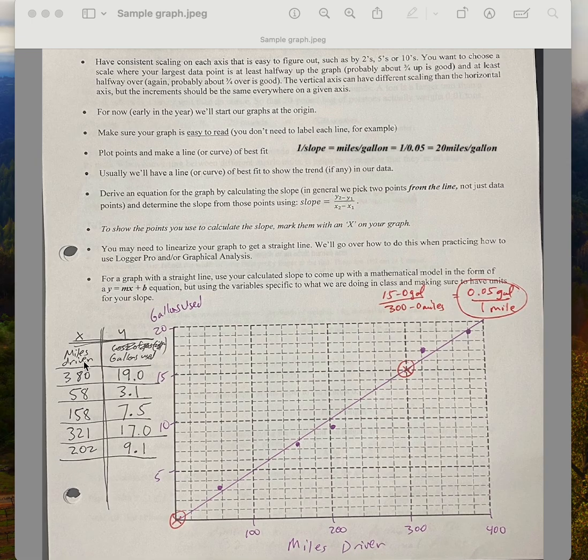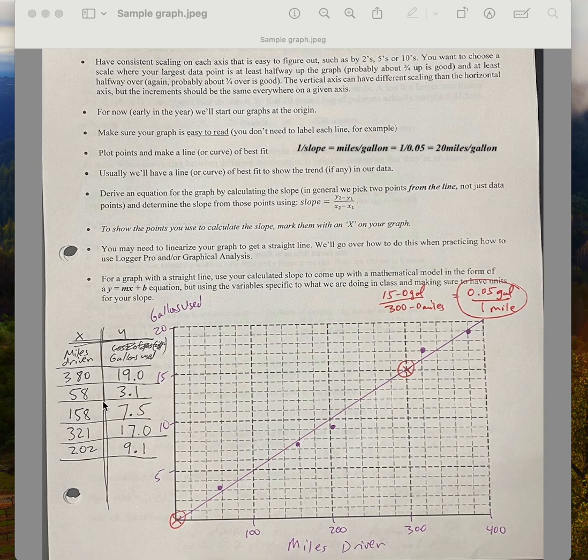So over here, essentially what I've got is a number of values for miles driven by a vehicle and the gallons of fuel used. So the gallons used would depend on how far you drive, so the gallons used are the dependent variable. I look at these, and these are my biggest values, so I've got 380 miles and 19 gallons. Well, on this scale, each one of the small boxes could represent 1 gallon, and I could still fit all my data. And on this scale, each of these bigger boxes could represent 100 miles driven, and that fits my data. So that's the scale I chose. Notice I didn't label every line, and the graph looks pretty reasonable. So then I go about and plot points.